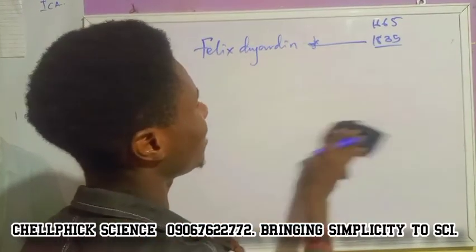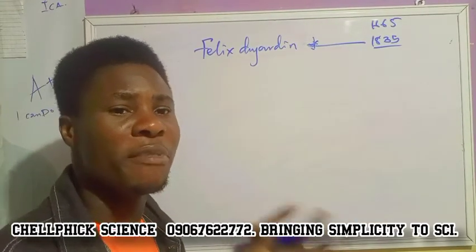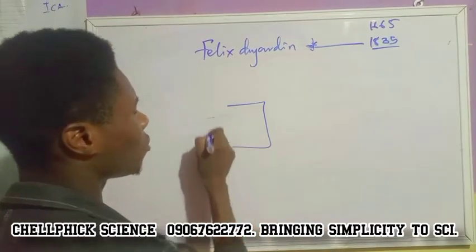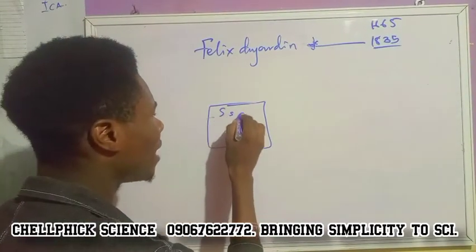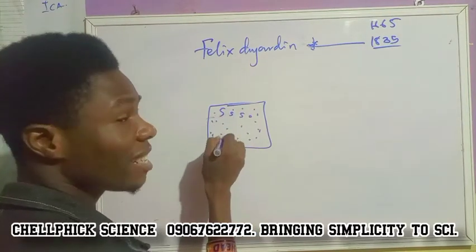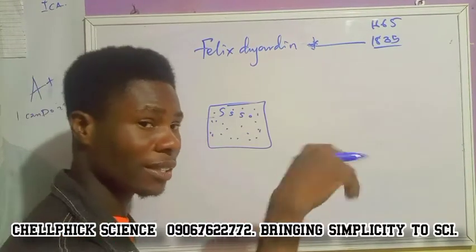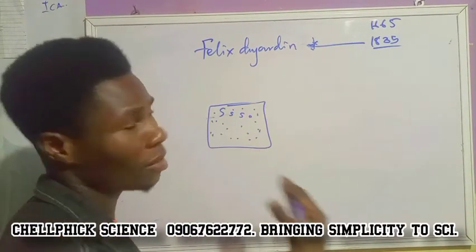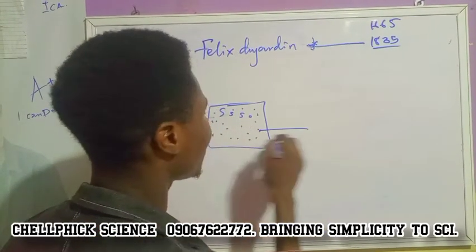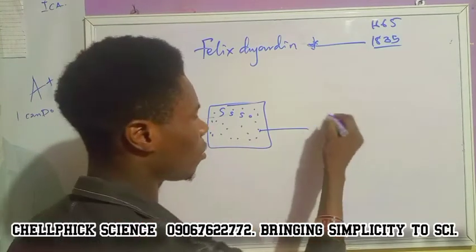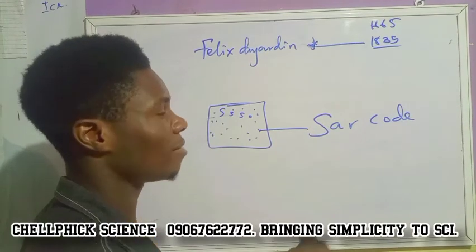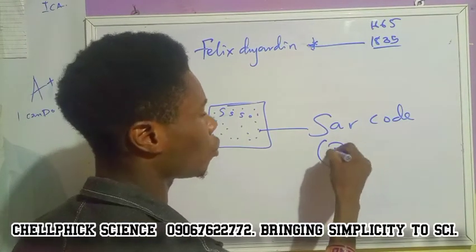So what Felix Dujardin did is that he observed a fresh specimen of a living organism. He placed it under the microscope. When he placed it under the microscope, he noticed something that looked like a jelly, very, very tiny, something that looked like a jelly present inside each box. Look at the difference now. When Robert Hooke looked at it, nothing was inside the box. But when Felix Dujardin looked at it, something was inside the box. So when he observed it, he was like, wow, this is very nice. So that thing looks like a jelly to me. He called it sarcode. So sarcode. For O-level students, the sarcode was later renamed as protoplasm.